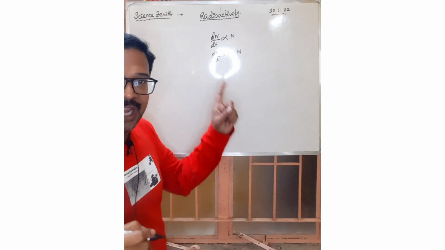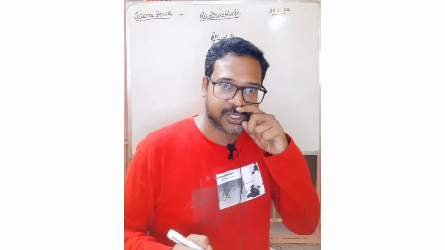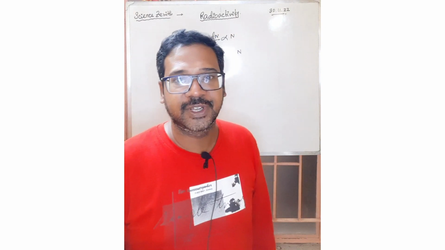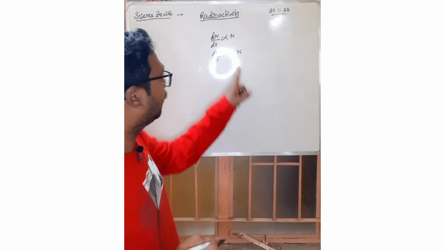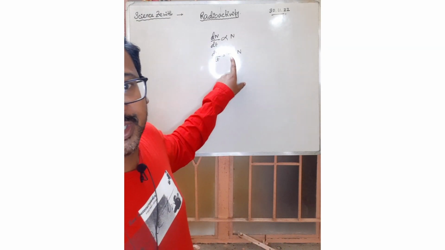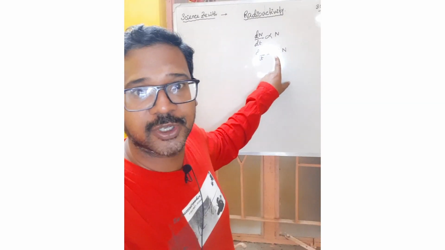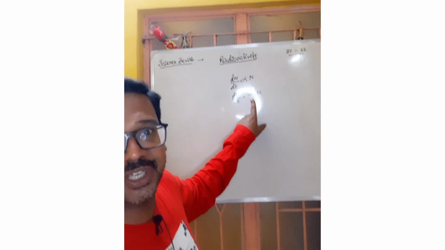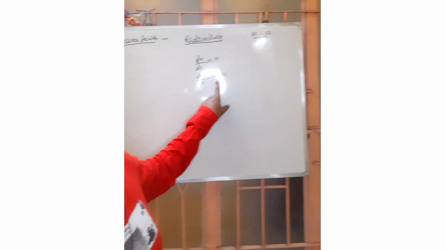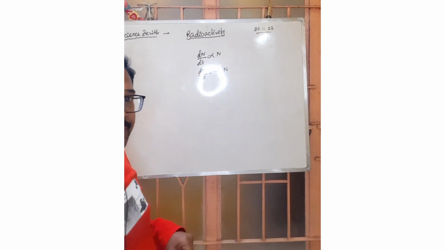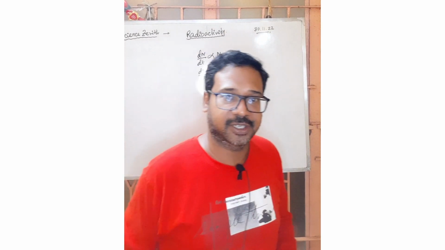Lambda is the radioactive decay constant. And why is there a minus sign? The minus sign is because the sample is decaying, the sample is decreasing, right? Getting me? For that the minus sign.